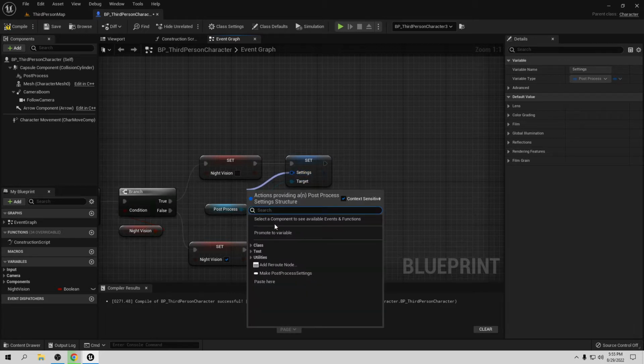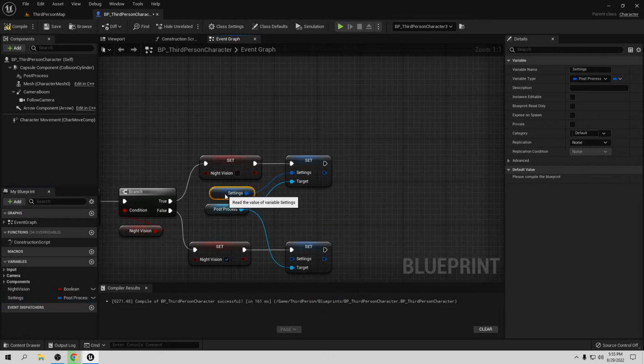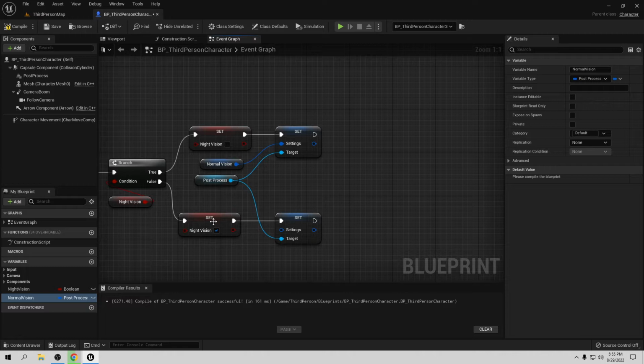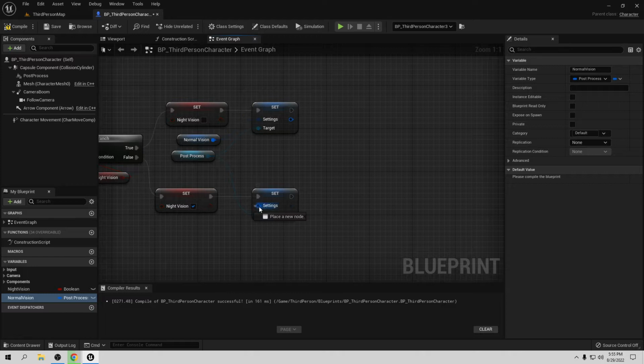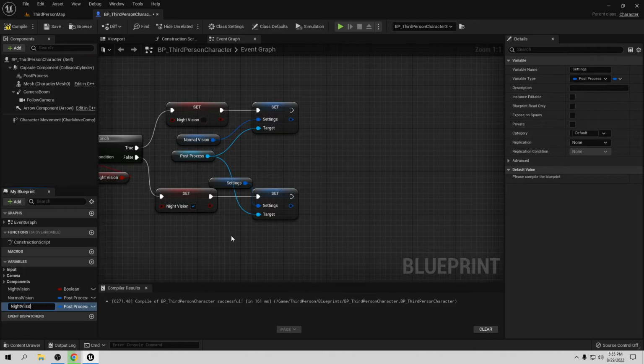So in here, let's promote this to a variable. I want to call this normal vision. So we always have the settings right here, saved for whatever. If we change to the night vision or another vision, you always have the normal vision. So in here we want to do the same. Let's promote this to a variable, and let's call it night vision.